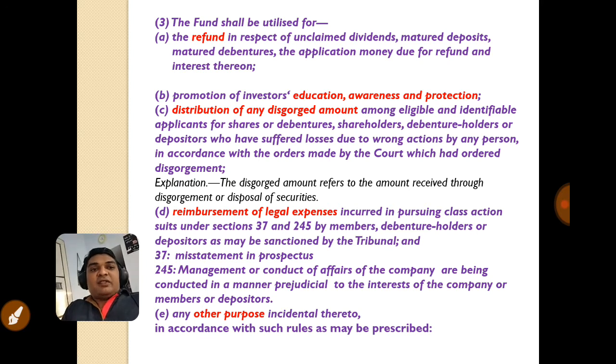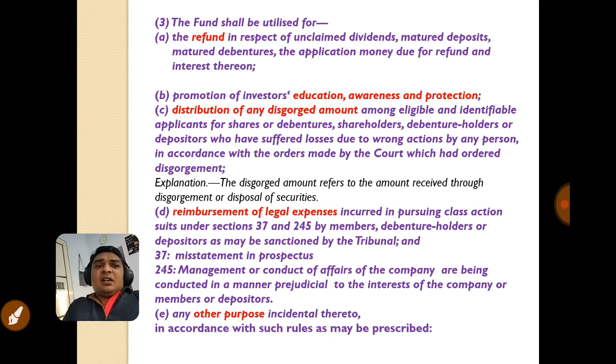The next usage of the fund is distribution of any disgorged amount among eligible and identifiable applicants for shares or debentures, shareholders, debenture holders or depositors who have suffered losses due to wrong actions by any person, in accordance with the orders made by the court which had ordered disgorgement.